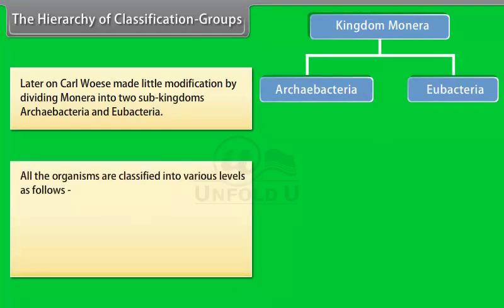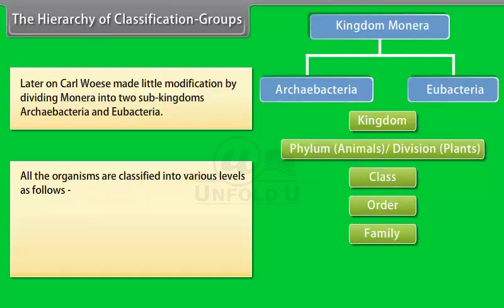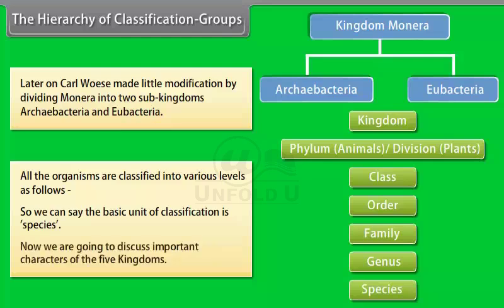All the organisms are classified into various levels as follows: Kingdom, Phylum for animals or Division for plants, Class, Order, Family, Genus, Species. So we can say the basic unit of classification is species. Now we are going to discuss important characters of the 5 kingdoms.